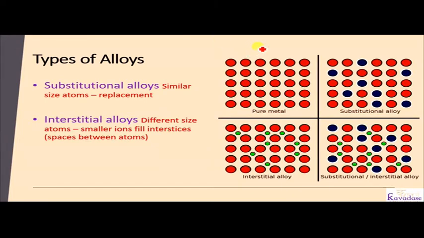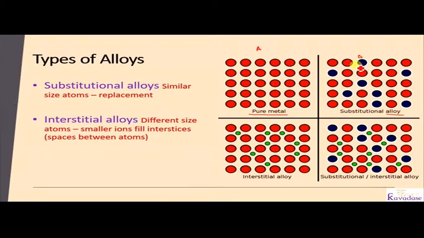So for example, this is my A metal and this is my B metal atom. In a pure metal there are only A metals, so A is a pure metal. In this case you can see this is the alloy.